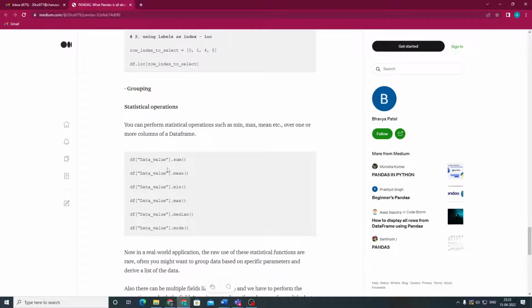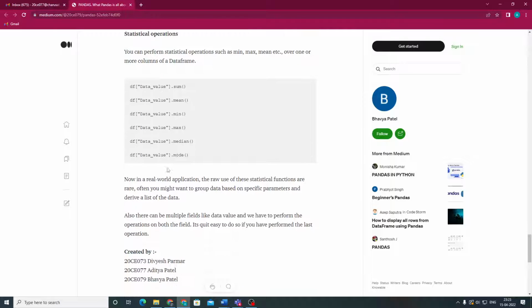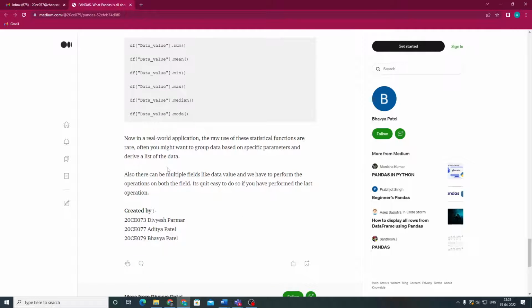Now, in real world applications, the raw use of these statistical functions is rare. Often you might want to group the data based on specific parameters and derive a list of the data. Also, there can be multiple fields with data values, and we have to perform the operation on both fields. It's quite easy to do so if you have performed the last operation.